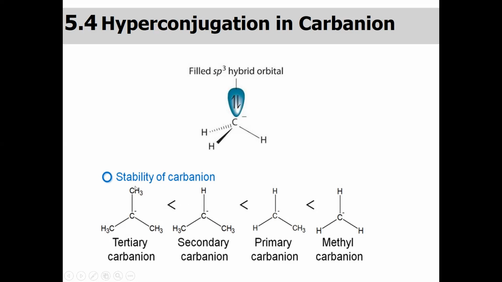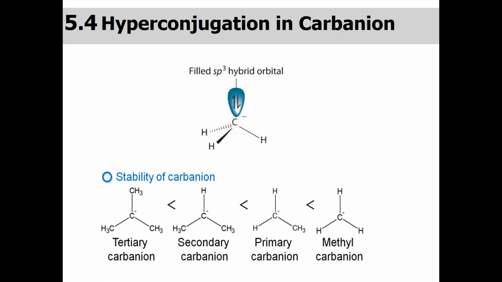Now what happened? These methyl groups basically have CH bonds, and they basically have the sharing of electrons, the sigma bond, and it can donate through hyperconjugation to this carbanion. Now this carbon is already having the negative charge.